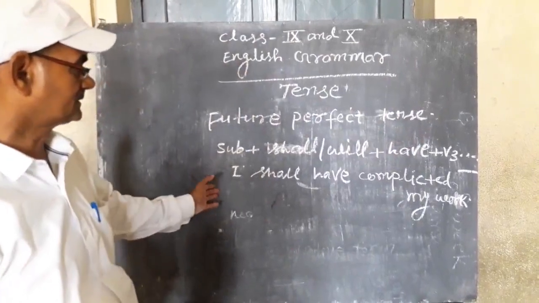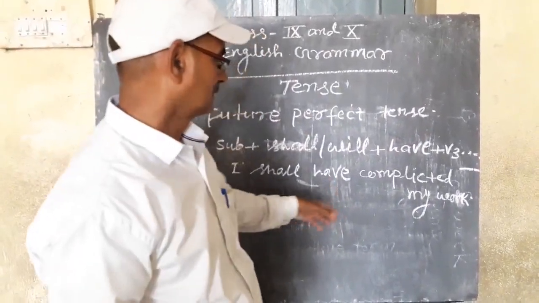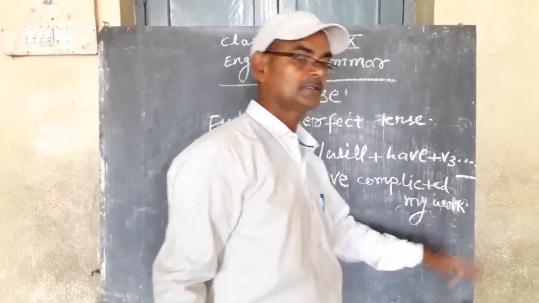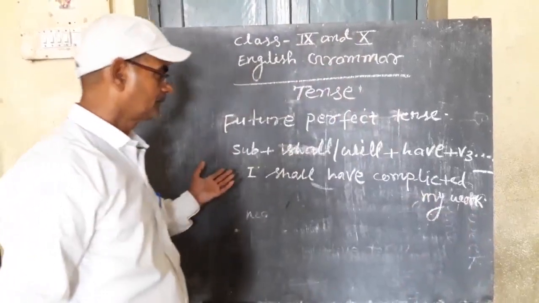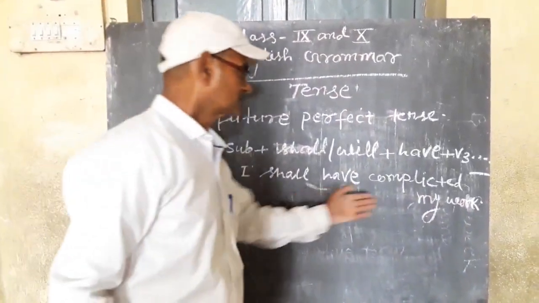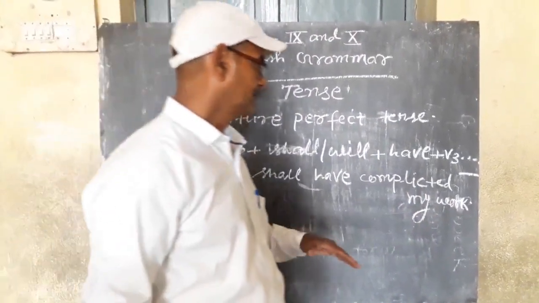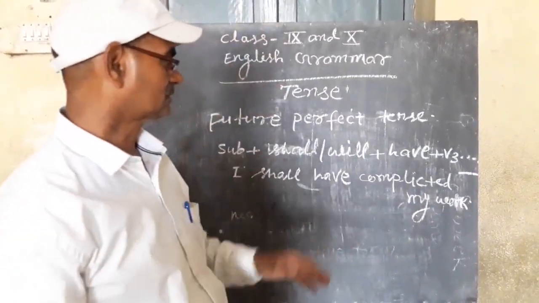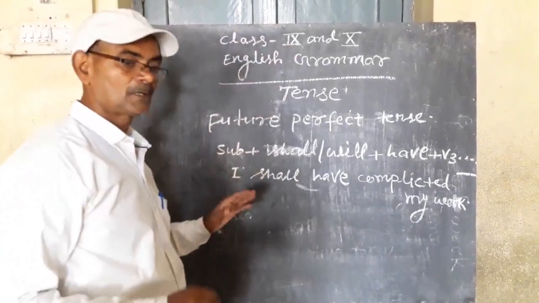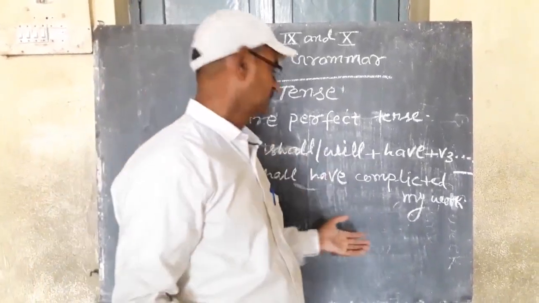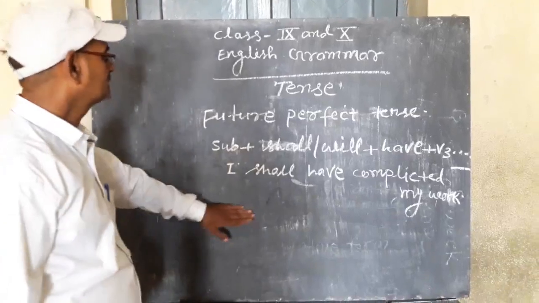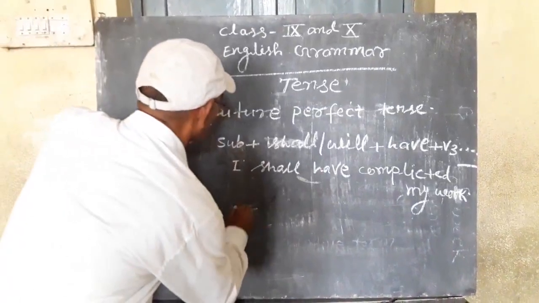In this sentence, the action of completion of the work will be done in the coming future. In some sentences, time is also noted and mentioned, so that an action will be completed by that time also. Now, to change the sentence into negative form,